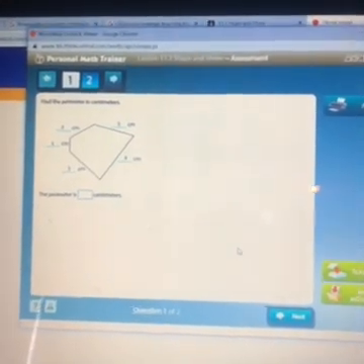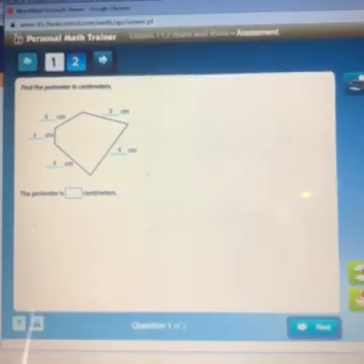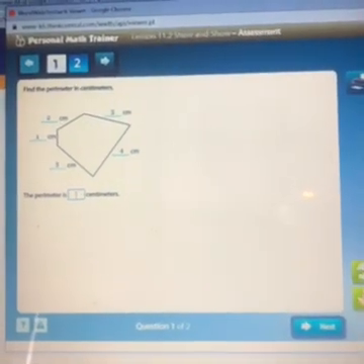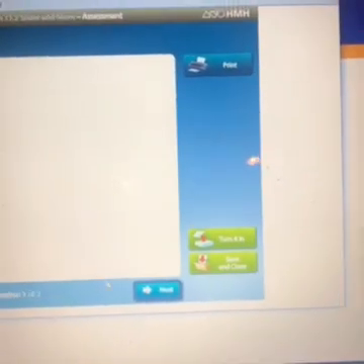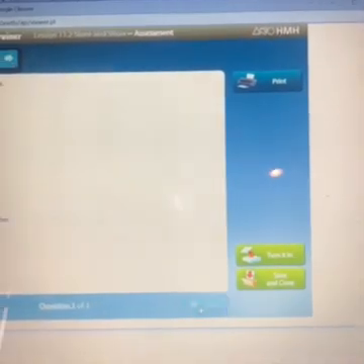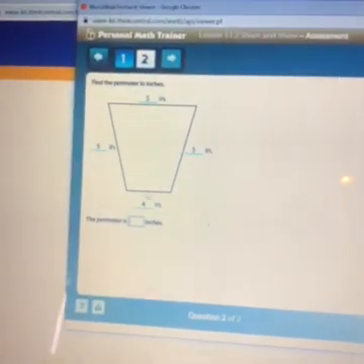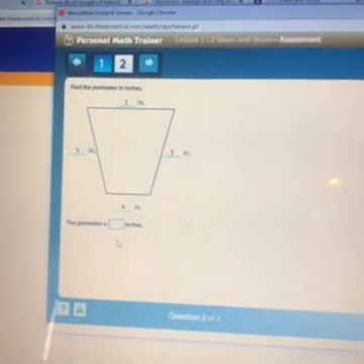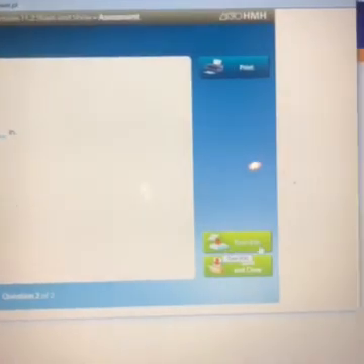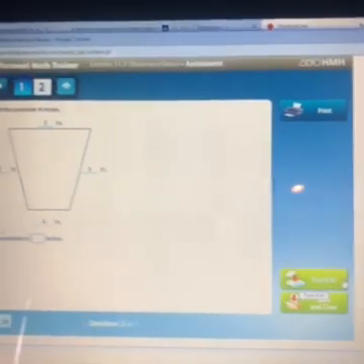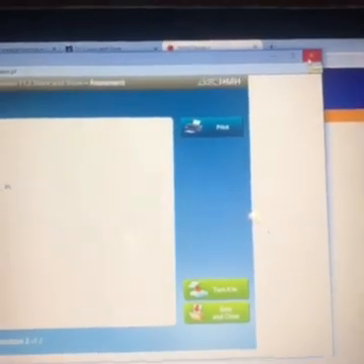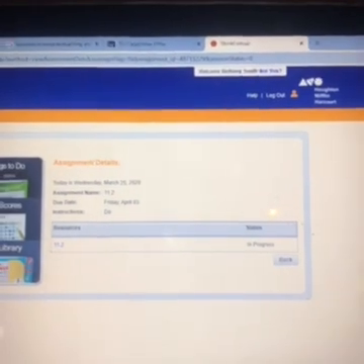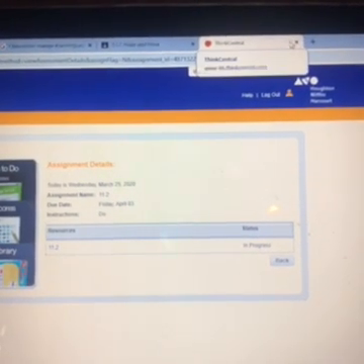And then it's giving you 2 questions. This says find the perimeter. So you will find the perimeter and you'll enter it here in the box. Then you will press next. This is the same thing. Find the perimeter, put your answer in the box, and then you will turn it in. That is all there is to do there. All you're going to do next is you're going to just close out of this window. When it brings you back here, close this also.